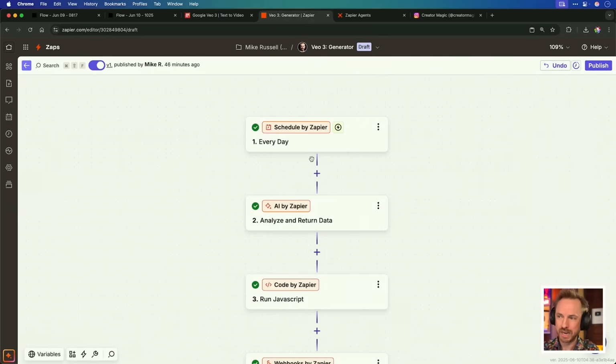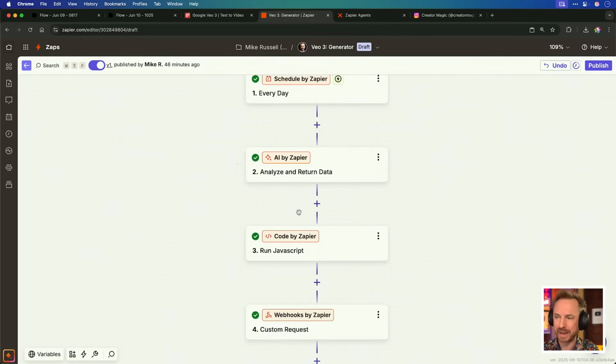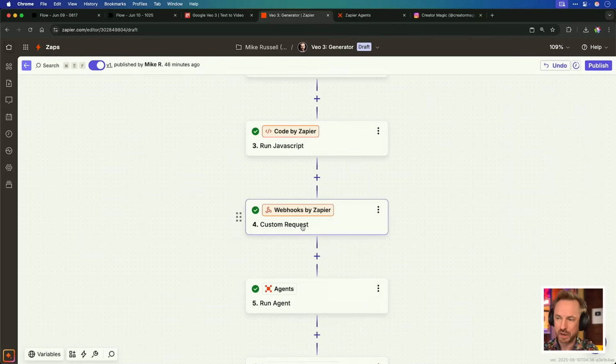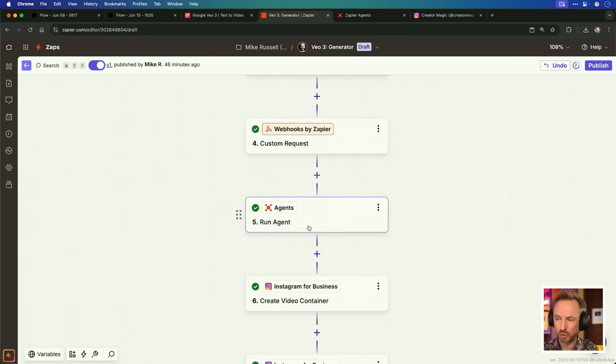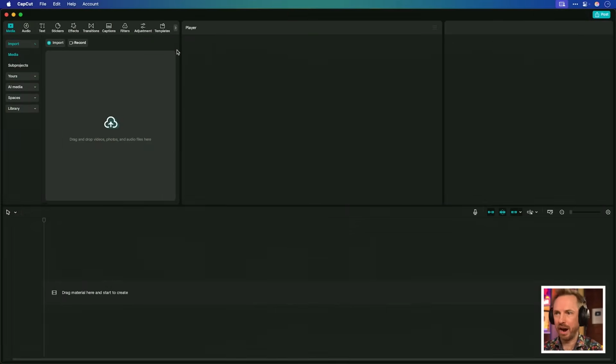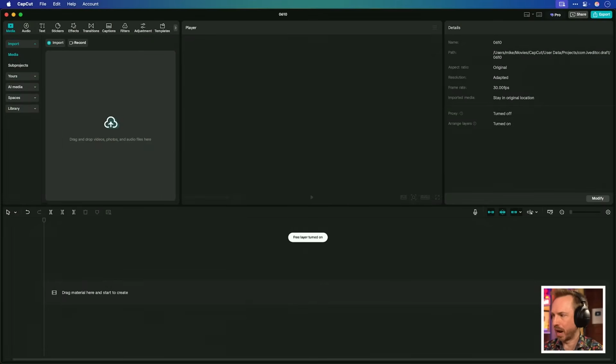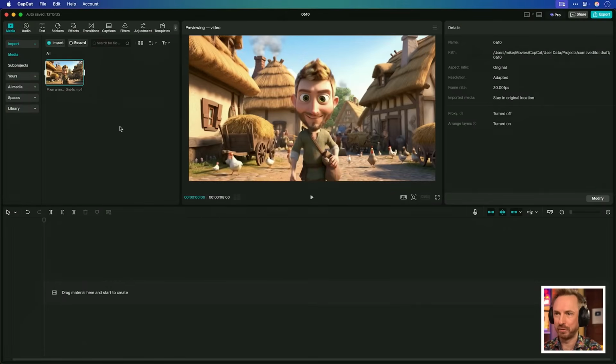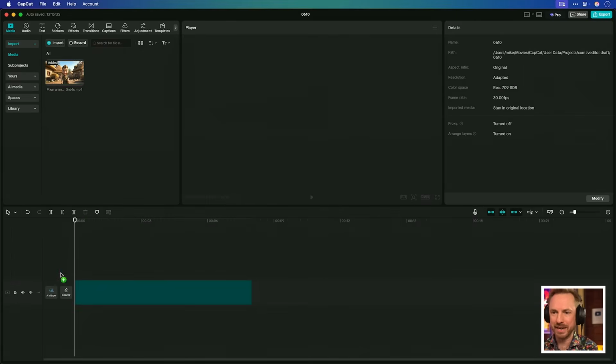Now that you know how to use Zapier every day, use AI to make an idea, send it off to VO3, use an agent to watch for it, and then publish to Instagram. Do remember all the tools I mentioned are linked up down below. For instance, CapCut, which I'm going to use to enhance my video file. So first of all, I will drag and drop a wonderful animation I generated earlier with VO3, and we'll get it onto the timeline down here.